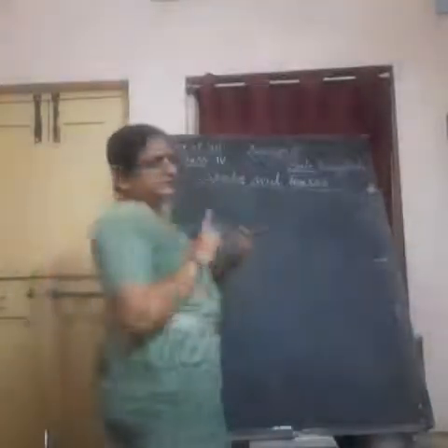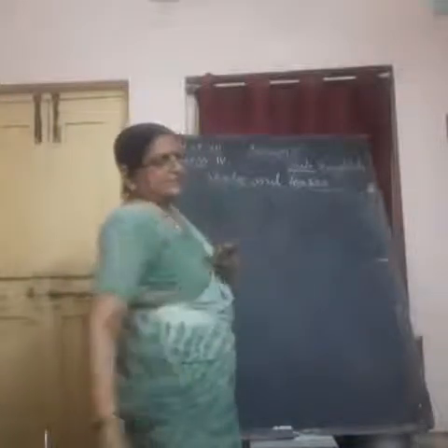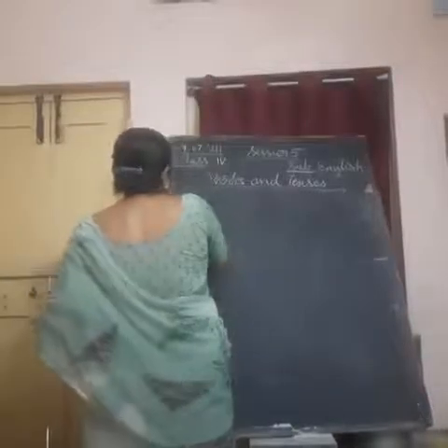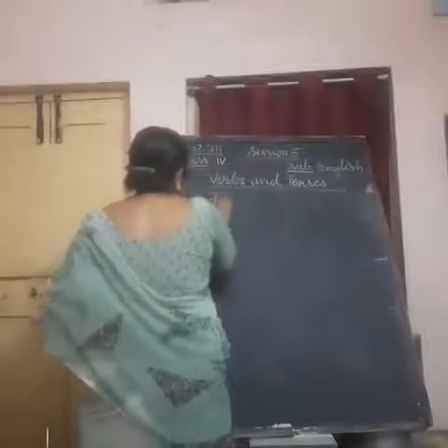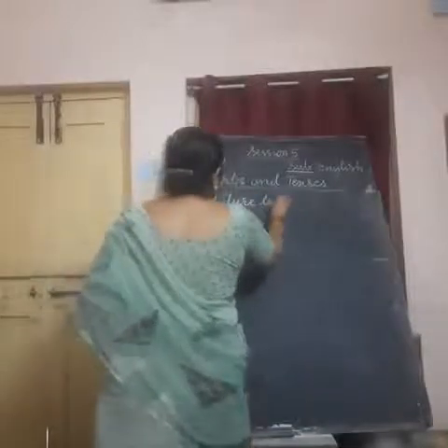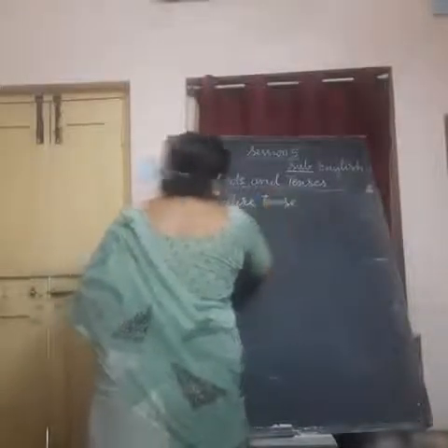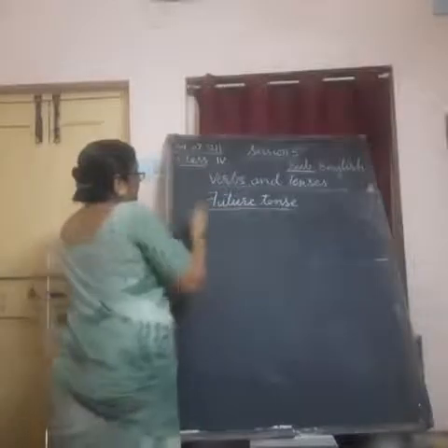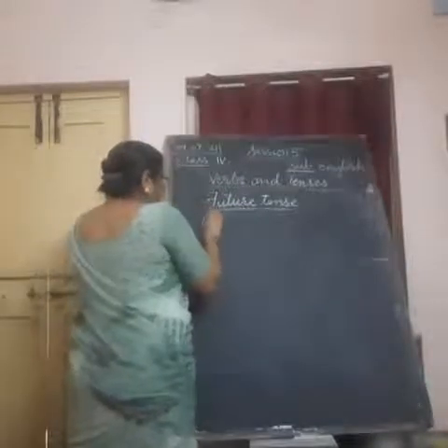Then coming to future tense, we categorize them. Present tense we call V1 form, past tense we call V2 form, and future tense we call V3 form. Now I talk about future tense. To form the future tense, we don't do anything.